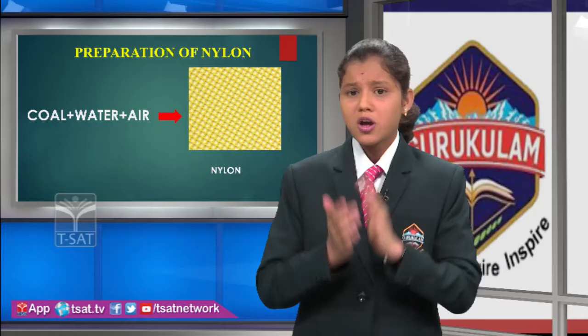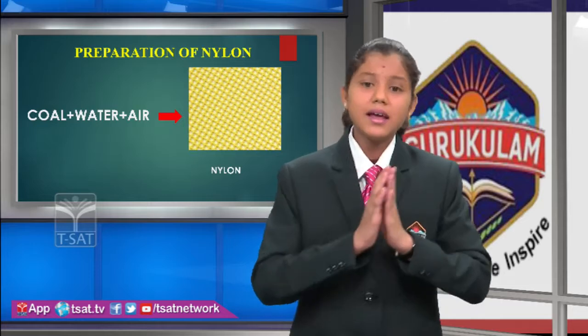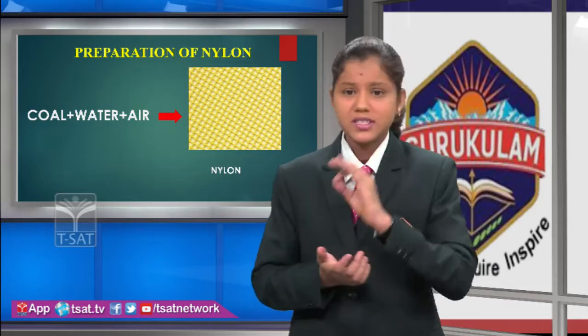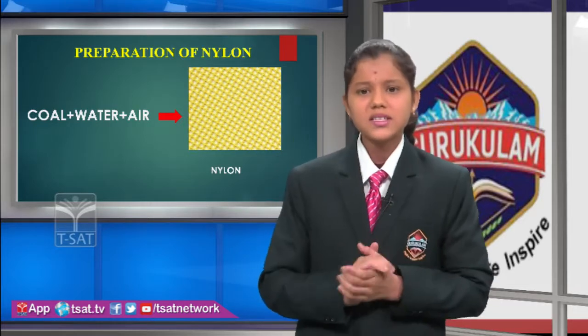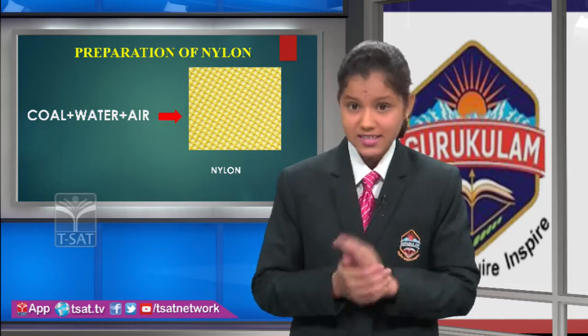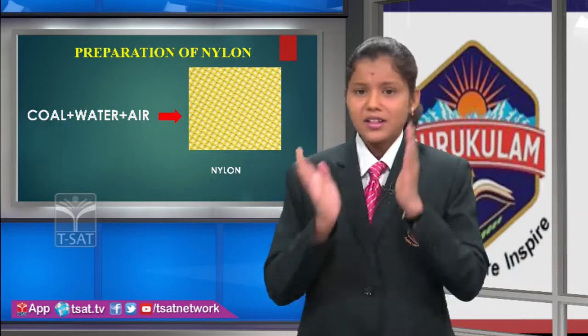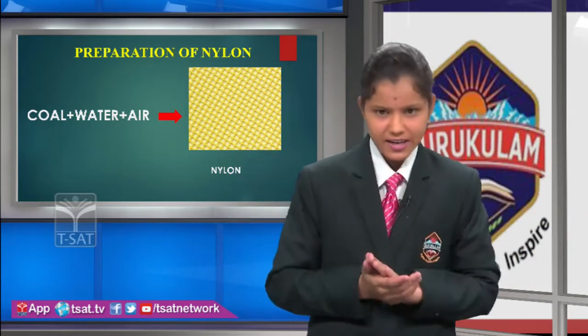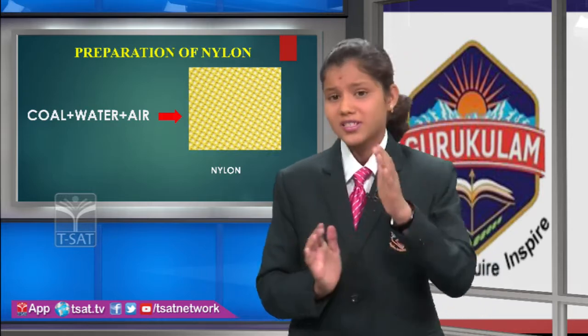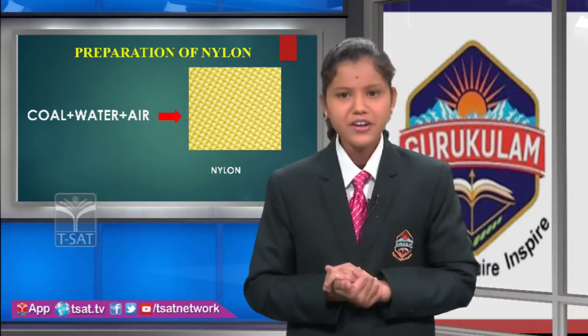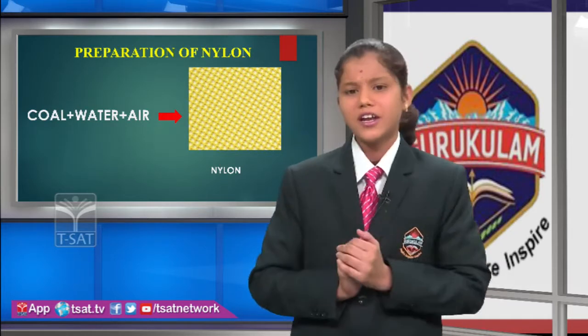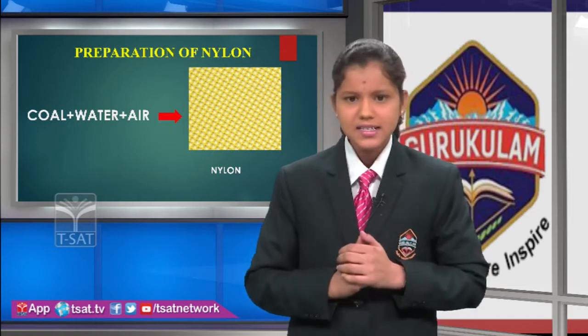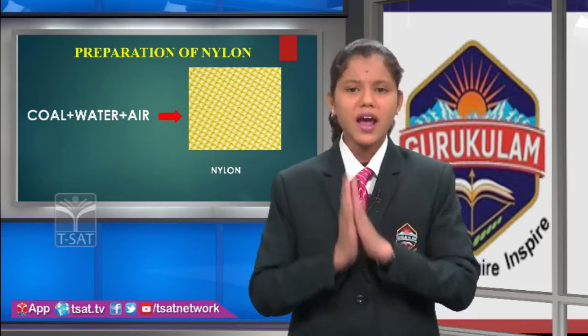Nylon is a polymer made up of chemical units. Nylon is the most commonly used synthetic fiber. The first production of nylon started in New York and London. The nylon got its name as NY for New York and LON for London. Then these nylon fibers became popular during the Second World War. This is a small history of nylon fibers. Let us discuss the preparation process of nylon fiber.